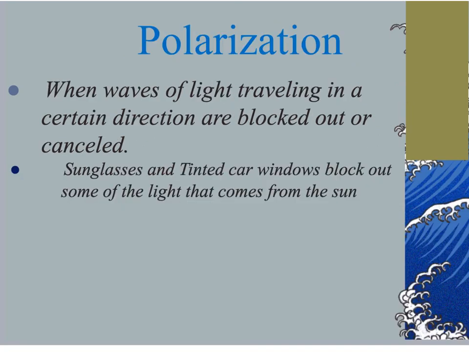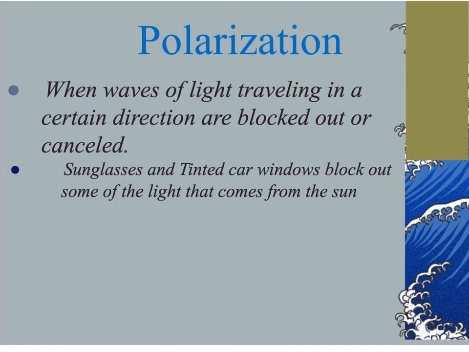And polarization. Polarization occurs when light traveling in certain directions is blocked out due to the arrangement of the medium. Now you'll commonly see polarization in sunglasses or window tint or window film. And how it works is, just for example, if I've got light that can travel either in this manner, or maybe in this manner, or maybe at an angle like this. So light's traveling, and it's a transverse wave, but it's not always up and down. It could be left to right, it could be at a 45-degree angle, it could be at a 30-degree angle. It's at all different angles.